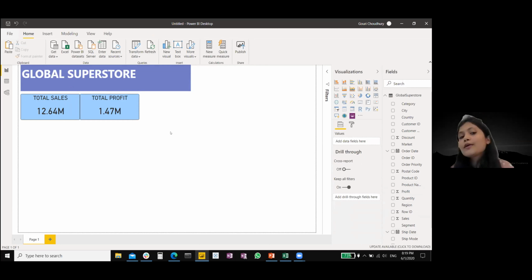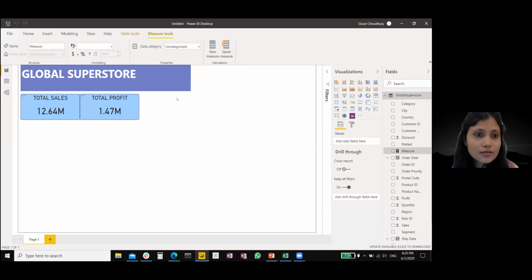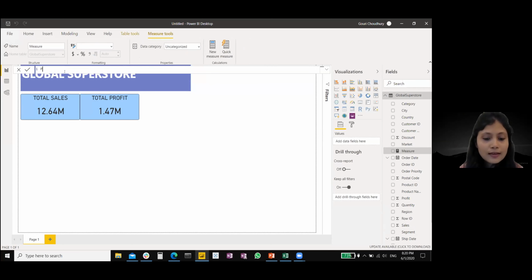Now, the third one that we are going to create is a profit ratio. So the profit ratio is the ratio of total profit to total sales. Now we do not have that in this data, but we can create this measure. So we are going to create this measure and then add that to our visualization. Now in order to do that, we are going to click on this new measure and then give this a name, profit ratio. Profit ratio is an aggregated measure, which I mentioned, that is the sum of sales by the sum of profit.